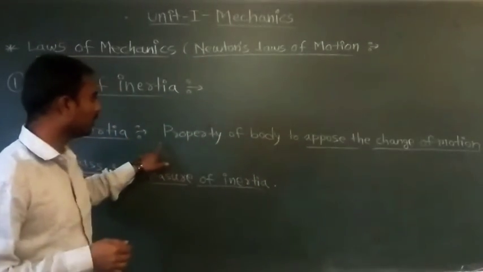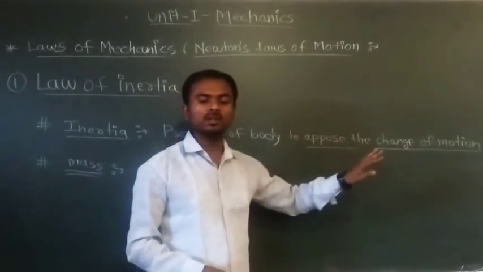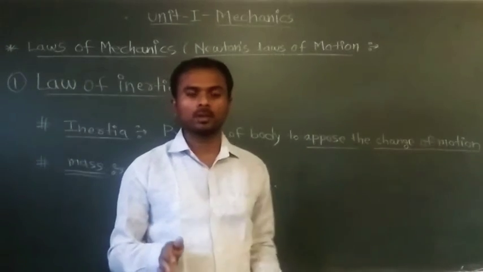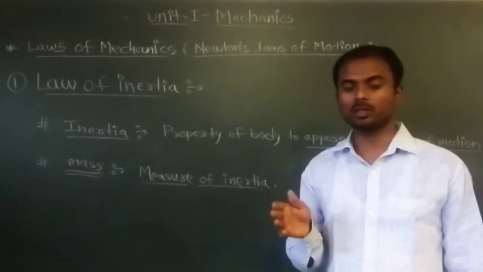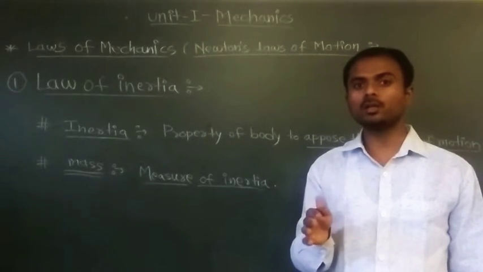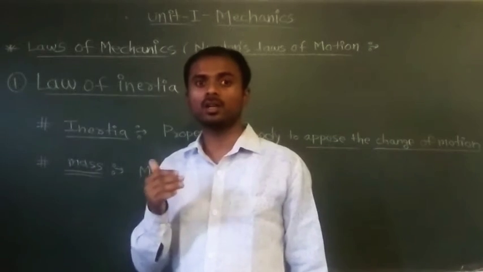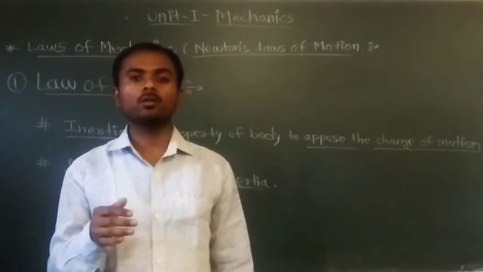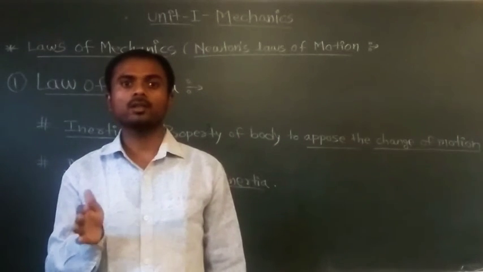So inertia is the property of a body to oppose the change of motion. Any body which is in motion will try to remain in motion, and if the body is at rest, then it will always try to remain at rest.